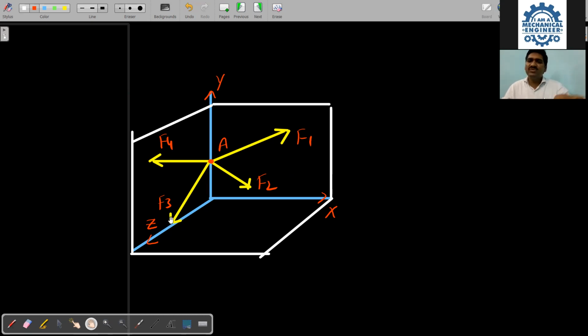Okay, moving from one axis to another axis. And here this one is acting in which plane? XY plane. This one is acting in the XY plane. And what about this one? This one is acting in the YZ. Now tell me, all of you, all the forces are acting in which plane? Acting in different planes. Therefore, definitely we can call this one a non-coplanar and concurrent force system. That's it, all of you.